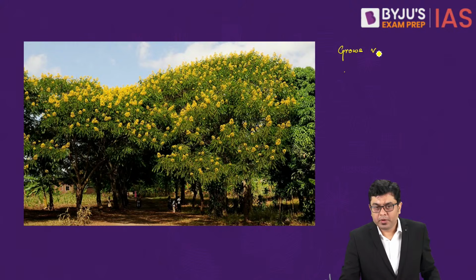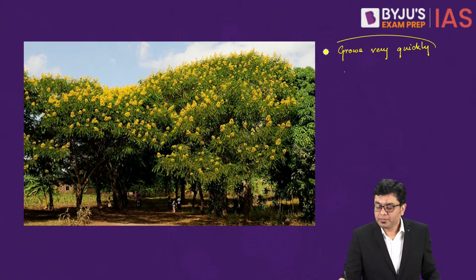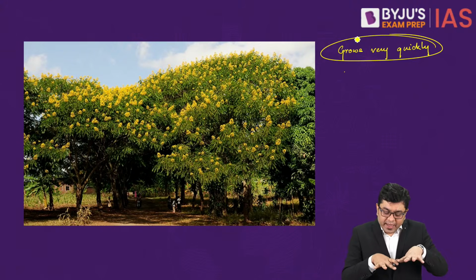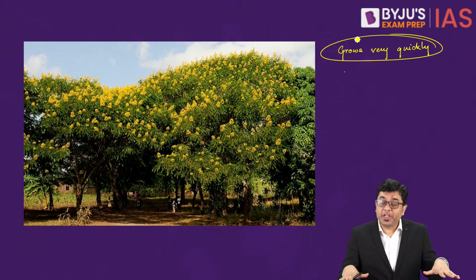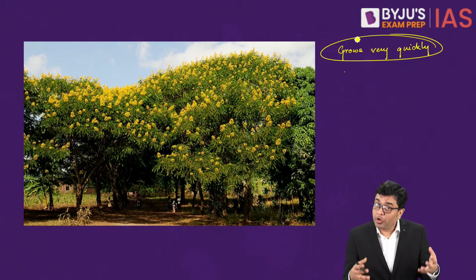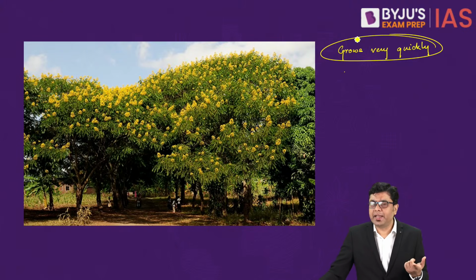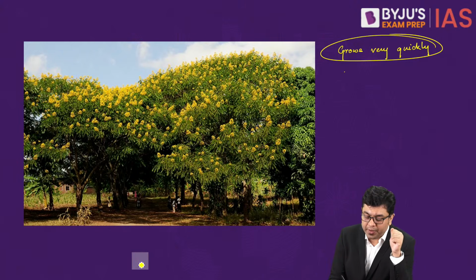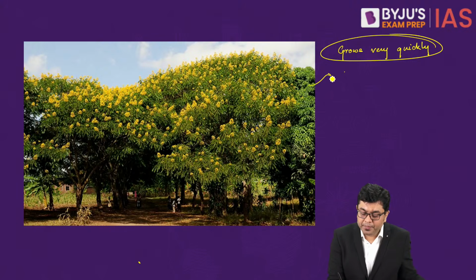Now, when it grows very quickly, the entire region or the entire landscape becomes devoid of sunlight. So the lesser plant species or the plant species which take a larger time to grow will not get the required resources. Now, this also consumes significant water.